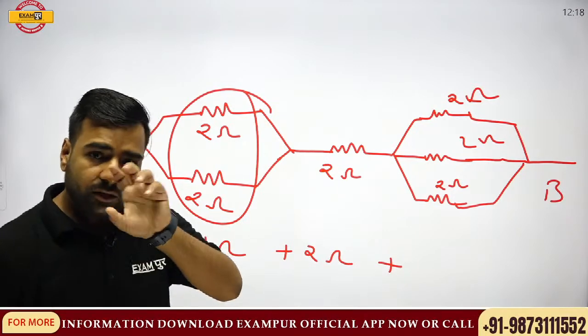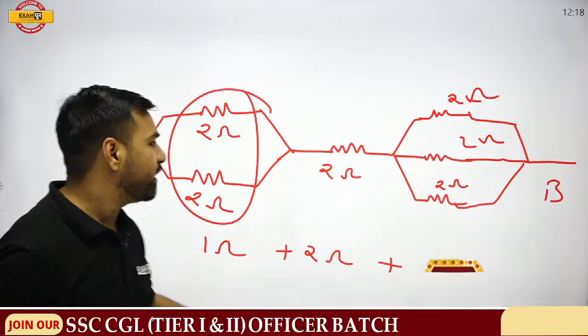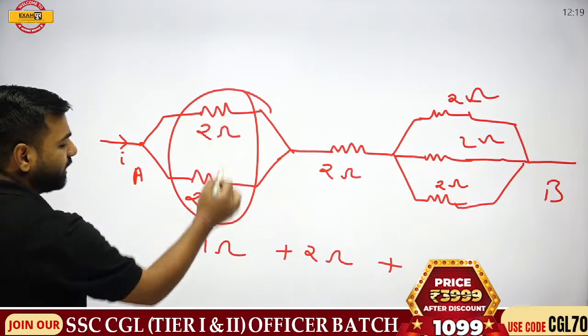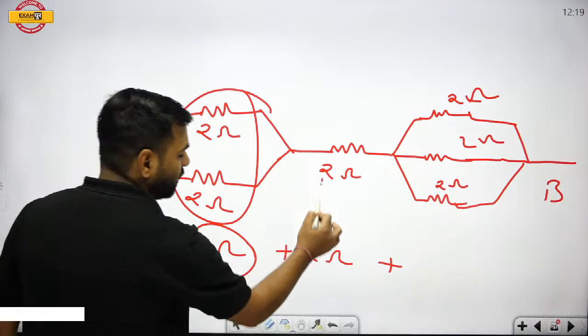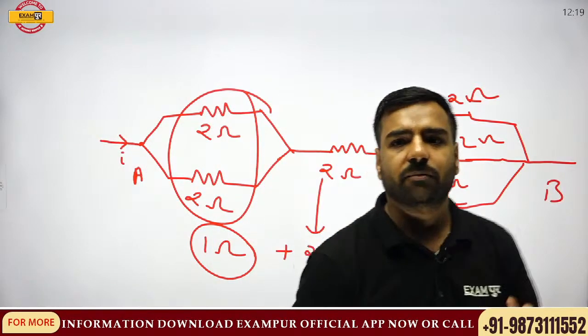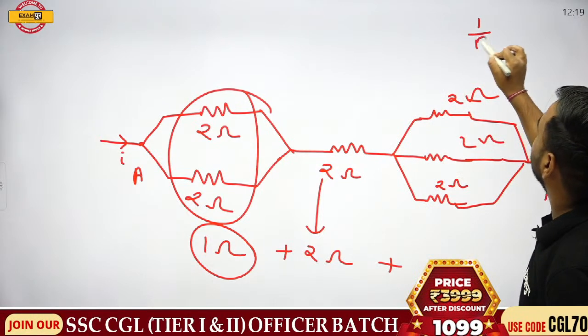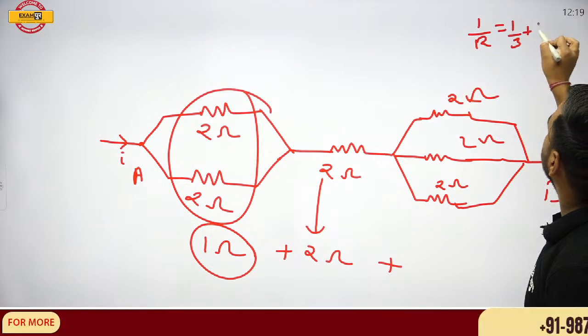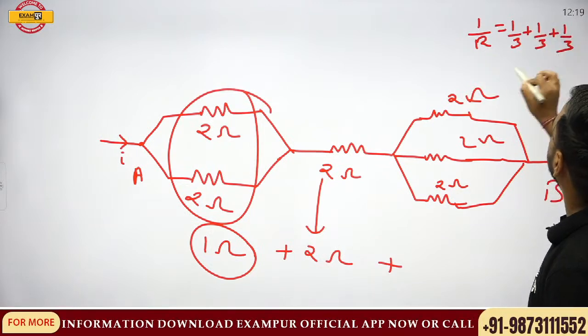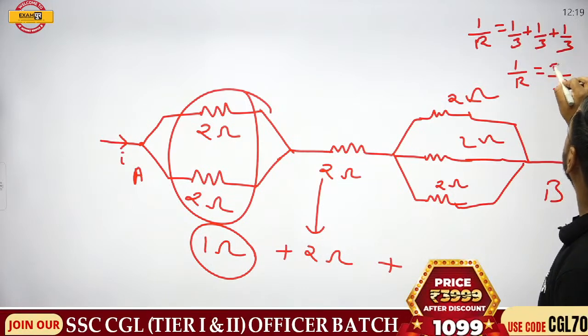See, if I talk about any circuit, please try to make that in the series part. For example, if I try to solve this, I know its resultant would be 1 ohm. It's 2 already. Now in the ending, we'll make it series and just add it up. So it was good that Madhana has solved it. Madhana solved it for 3, right? So it was 1 by 3 plus 1 by 3 plus 1 by 3, so it was actually 3. If I take this LCM, it was again 3.